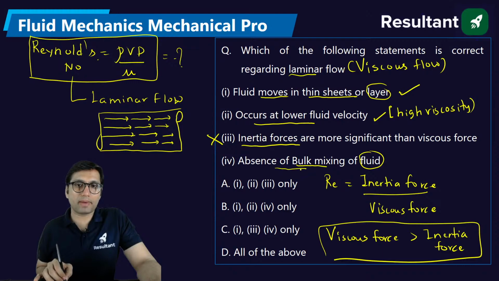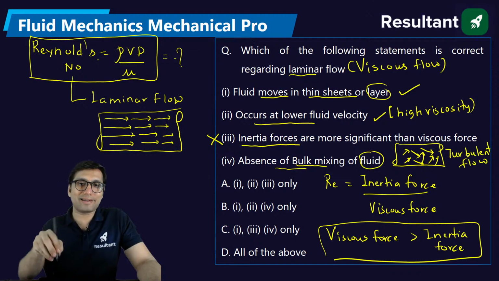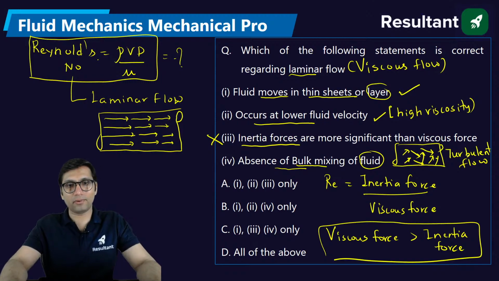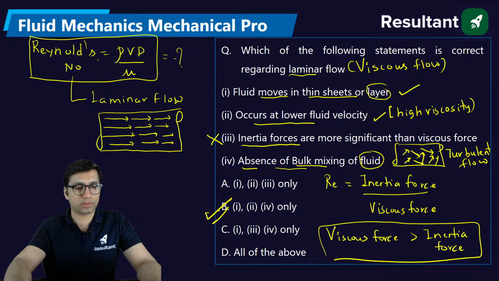Also, absence of bulk mixing. Yes, bulk mixing will happen. Where will bulk mixing happen? It will happen in case of turbulent flow, when the fluid particles move like this, intermingling between the fluid particles. That is a characteristic of turbulent flow, not a characteristic of laminar flow. So this is correct, absence of bulk mixing. Yes, 1, 2 and 4. The answer is option B for this question.